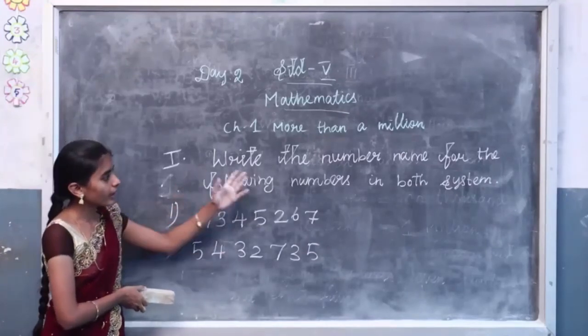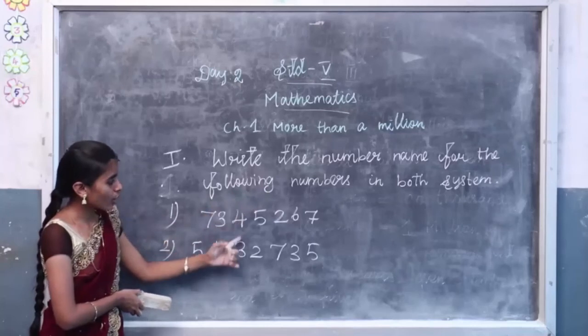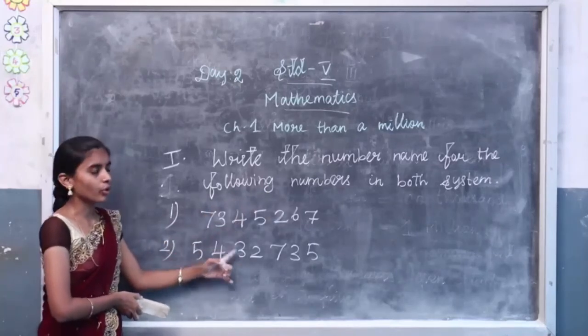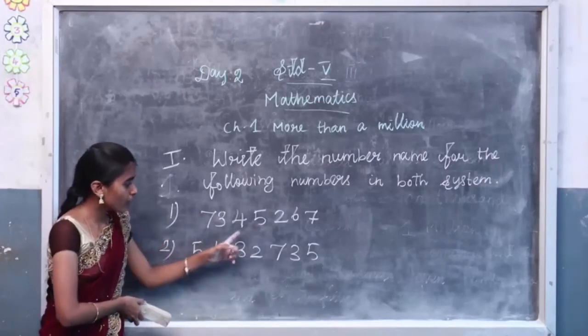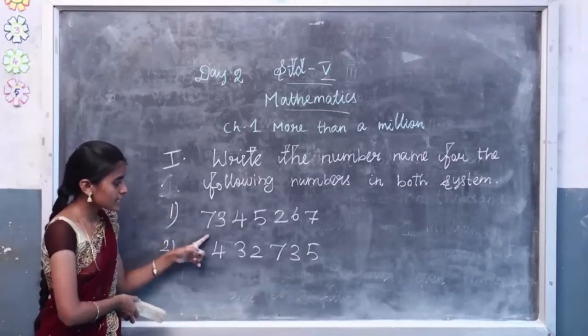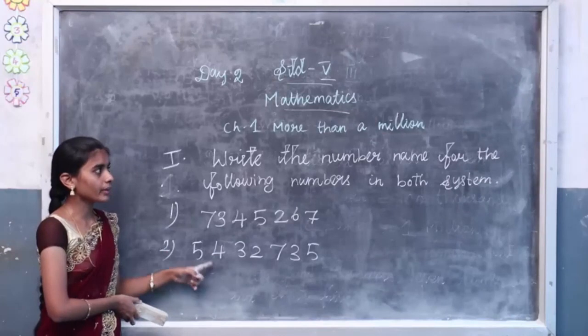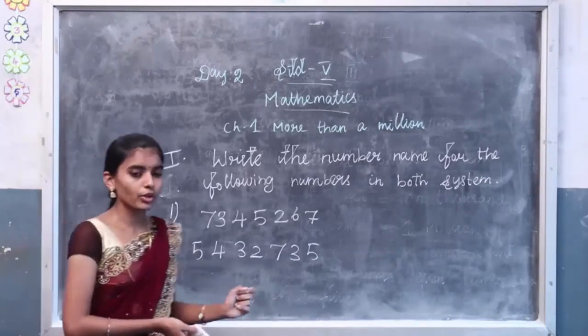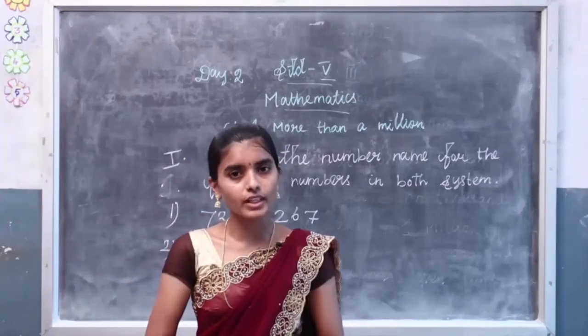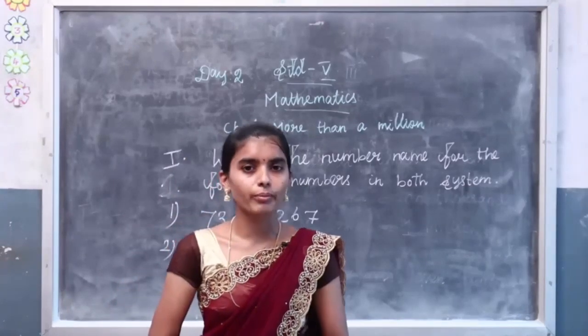You have to write the number name for the following numbers in both systems, the Indian number system and the international number system. First put the commas for the numbers, then write the number name in the Indian number system and the international number system also. You will do the sums at home in your free time. After completing the homework, take a photo and send it to my WhatsApp number.